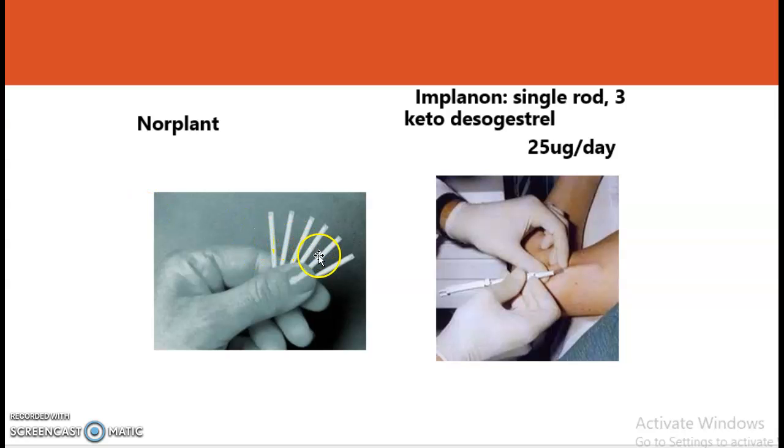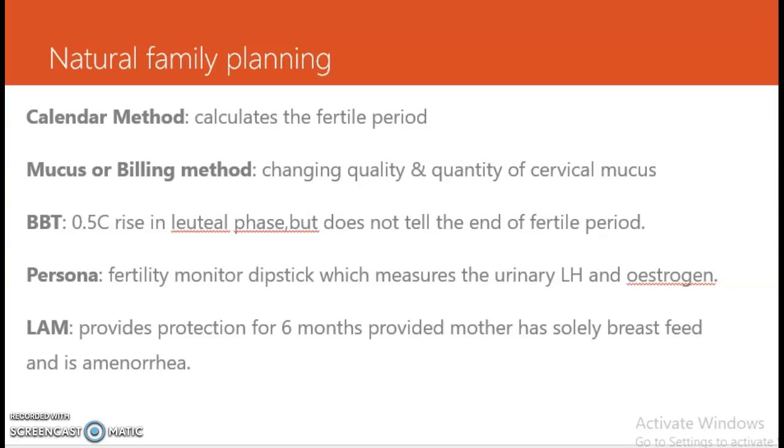These are the 6 rods, and there is also Implanon, a single rod, which contains 3-keto desogestrel, and the progestogen that is released from this implant is 25 microgram per day.